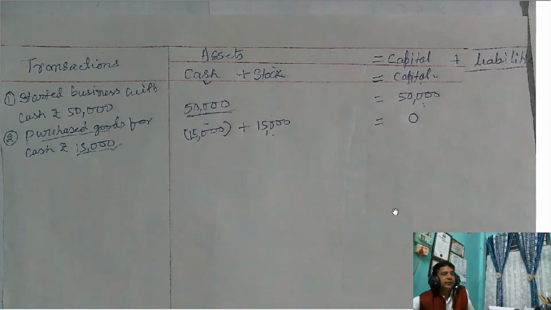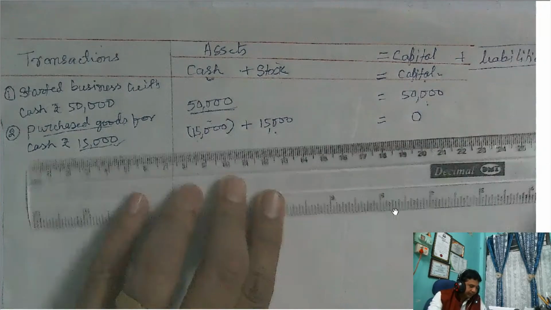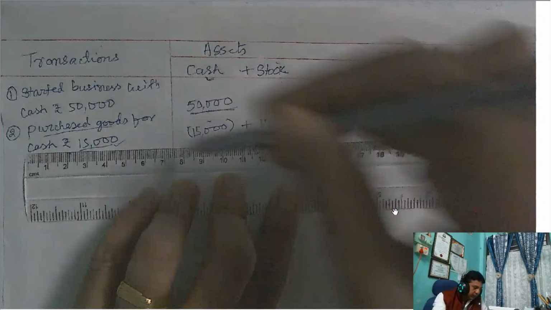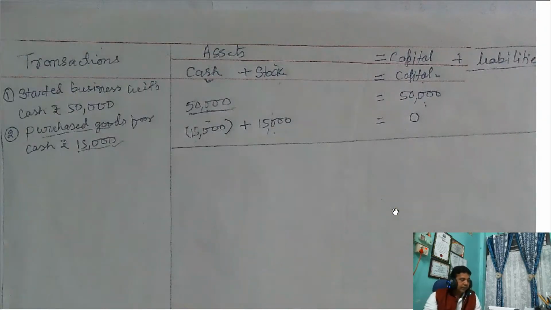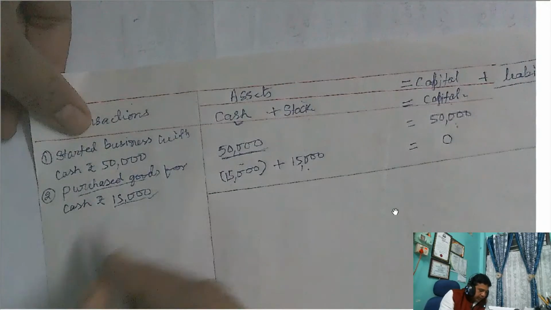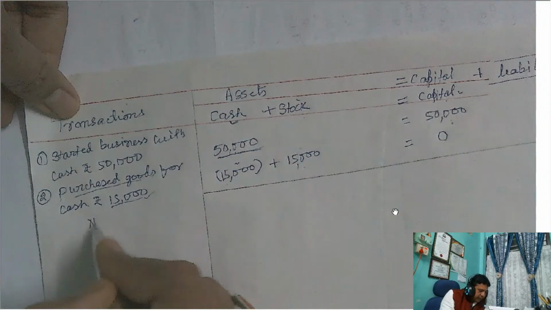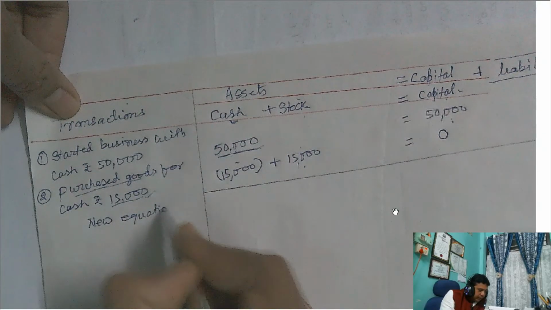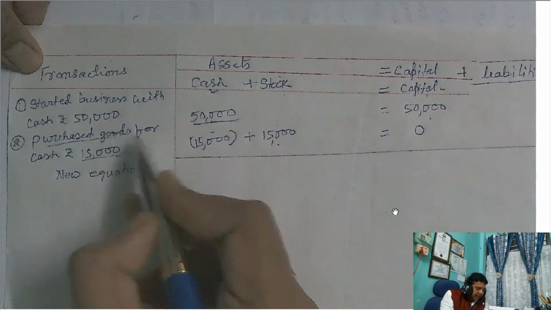After giving the effect of this transaction, draw a line. Now below this line, you write down a new equation. Find out the balance after the first transaction and then the second transaction.